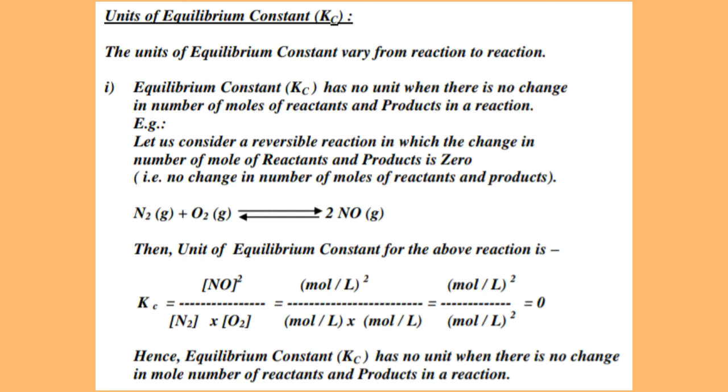Okay, so concentration of NO power 2 means mole per liter squared divided by concentration of N2 means mole per liter into concentration of O2 is also mole per liter. By simplifying, we get 0. Hence, equilibrium constant Kc has no unit when there is no change in mole number of reactants and products in a reaction. Clear? Let me explain you in Manipuri also for better understanding.